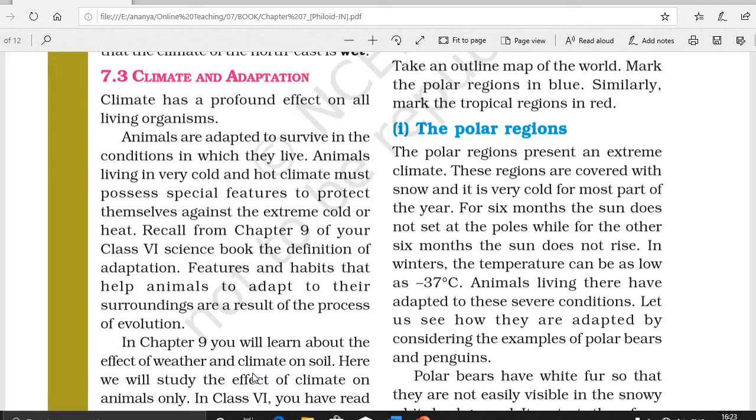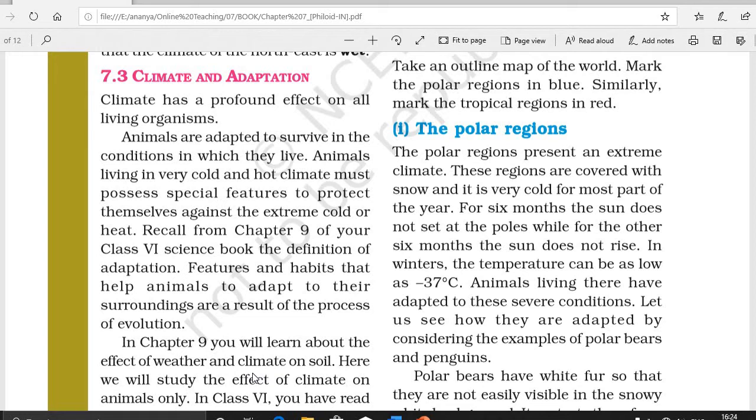The ability of an organism to develop certain features which improve the chances of its survival in the environment in which they live is known as adaptation. So this is the definition of adaptation. I am repeating it again. Note it down that the ability of an organism to develop certain features which improve the chances of its survival in the environment in which they live is known as adaptation.